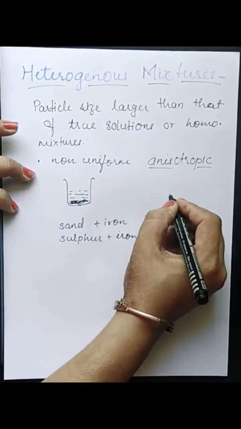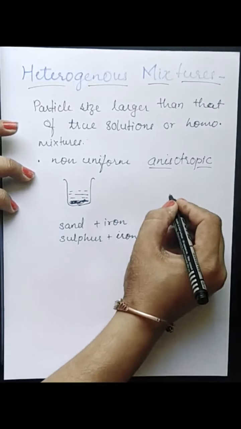Now colloids, we'll see, seem to be homogeneous but are heterogeneous. Suspension seems to be heterogeneous itself. So we'll see that colloids are more stable than the suspension, but true solutions are totally stable. Suspensions are unstable. If they are kept on stirring, then they will show the properties of Brownian motion and Tyndall effect.